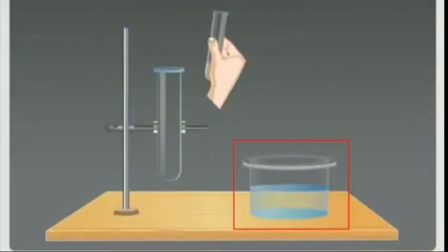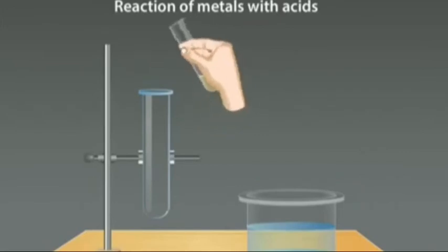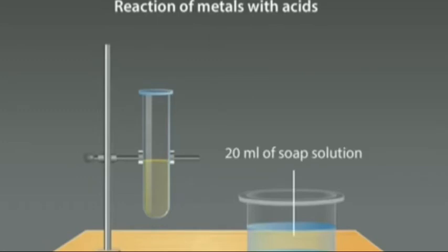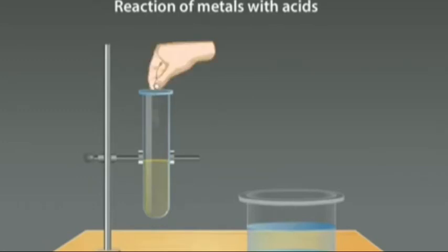We will do an activity to prove this. Take a test tube and a beaker. Pour 5 ml of dilute sulfuric acid into the test tube and 20 ml of soap solution in the beaker. Now drop small pieces of zinc granules into the test tube. What do you observe? You will see bubbles in the test tube.